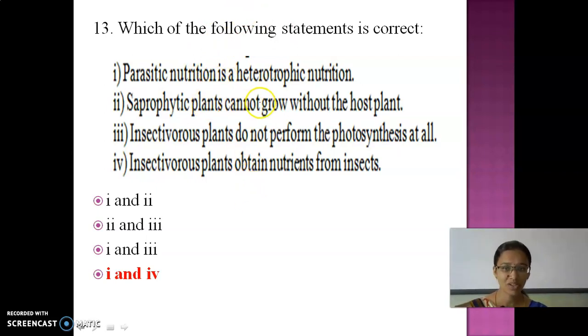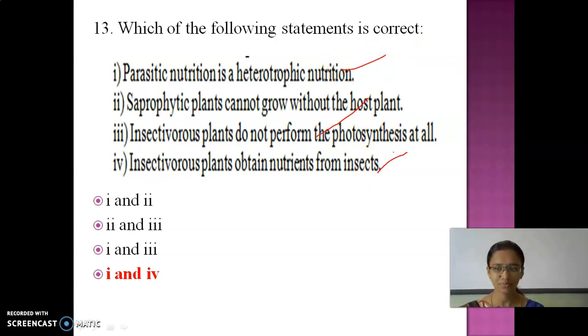Saprophytic plants can also grow without a host plant. They are not saprotrophic, okay, they are parasitic. Parasites only grow with the help of a host plant. So what they have given, that saprophytic plants cannot grow, is wrong, because saprophytic plants can grow without a host plant. And insectivorous plants do not perform photosynthesis? No, they perform it, but for the nitrogen content only they are eating insects. So which is correct among these? These two are wrong. The first one and the fourth one.